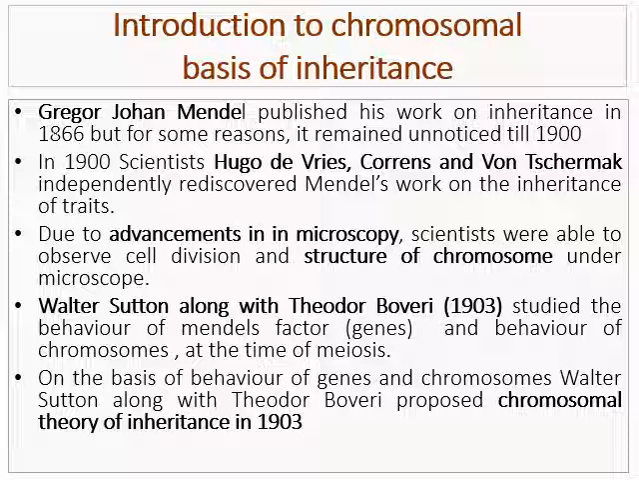Chromosome is a highly condensed form of genetic material that is present in the nucleus of eukaryotic cell, whereas inheritance is the phenomenon of transfer of characters from one generation to another generation. Scientist Gregor John Mendel published his work on inheritance in 1866, but for some reason the work remained unnoticed till 1900. As communication was not easy in those days, his work was not widely recognized. His approach of using mathematics and statistics to explain biological phenomenon was totally new in those days.